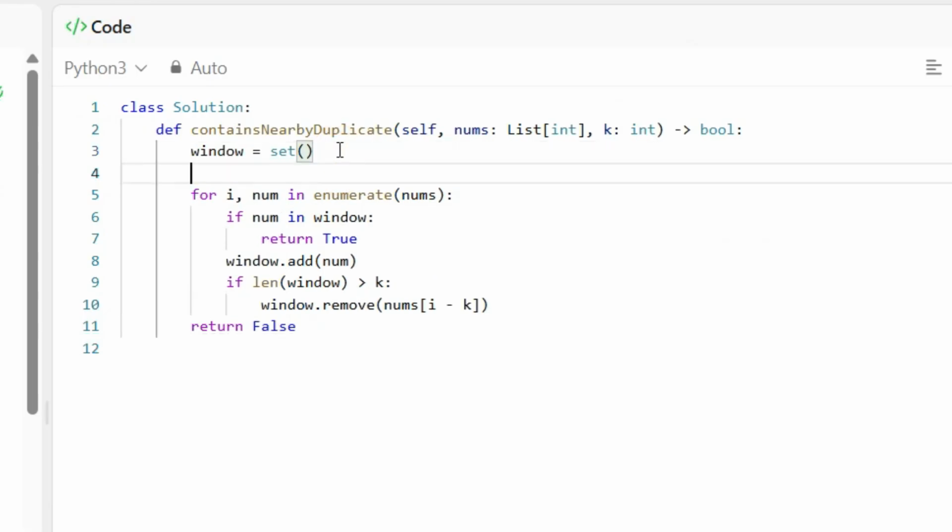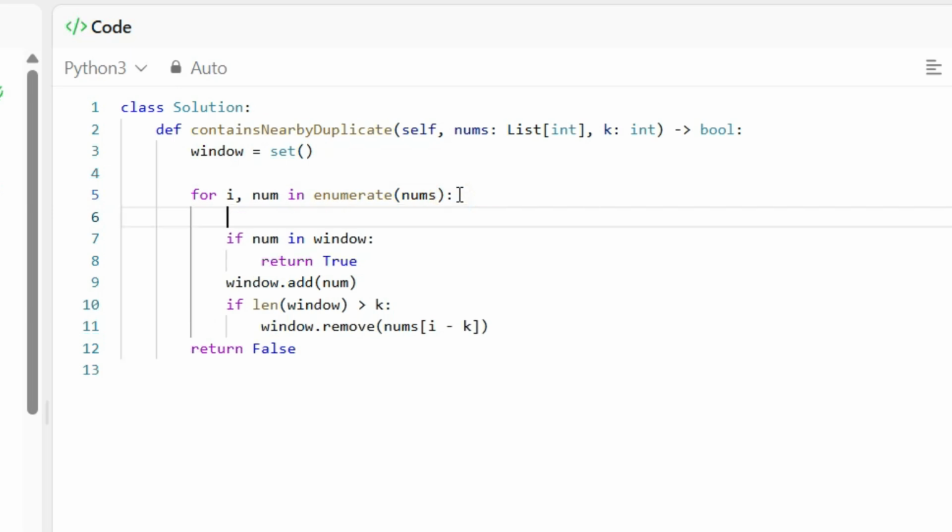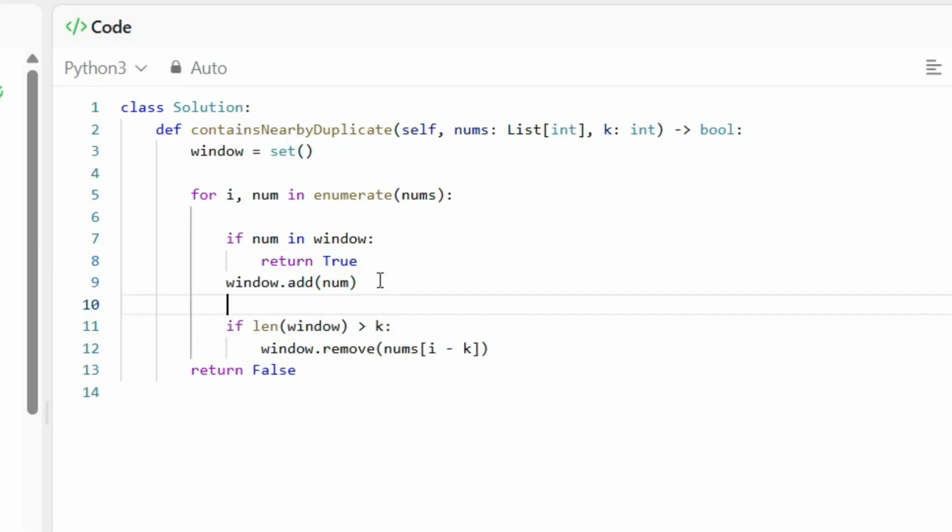Okay, it is time. First I am creating a window equal to a set, and for i, num in enumerate, I am doing it. You can see, this is the number value. If num is in window, that is, within this window it is there, then I am returning true. First of all it is empty, and window.add I am doing the num. And if the length of the window is greater than k, if it is overflowing, then I have to remove the first element, because the window will always be a fixed window.